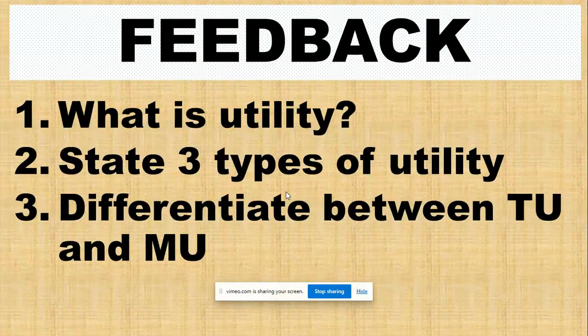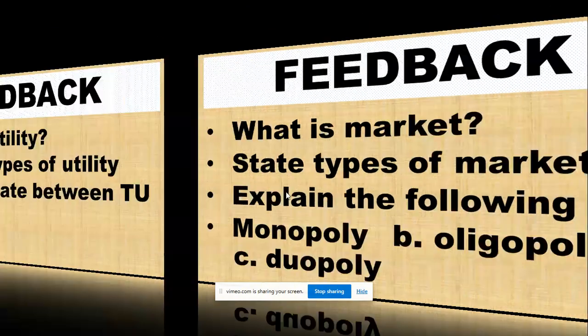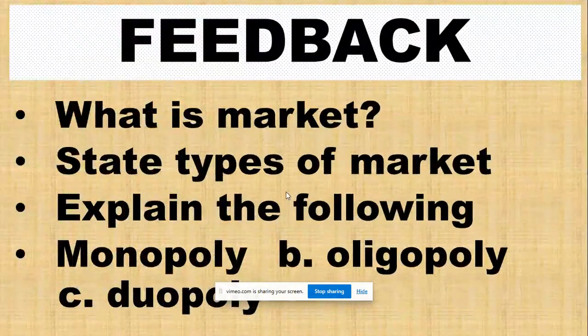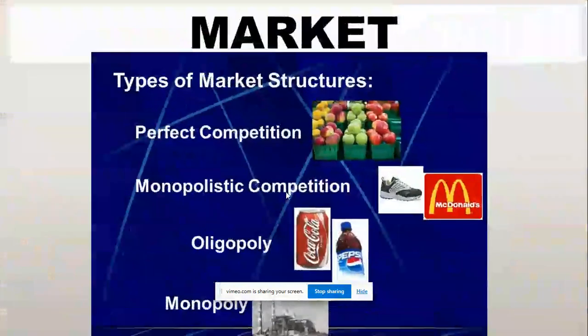So these are the questions that we have set for you during our class, and you should be expecting them during your examination. So you have to read from the beginning to the end. What is utility? State three types of utility, as you can see on your screen. This is another one. What is market? State types of markets. Can you discuss the following terminologies? Monopoly, oligopoly, duopoly, monopolistic, and so on and so forth.